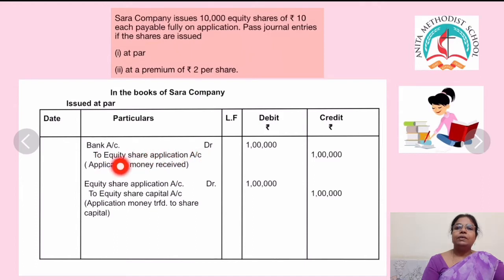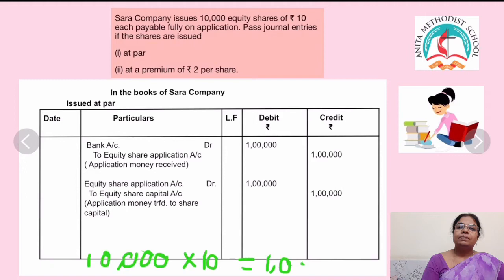Bank account debit to equity share application account 1 lakh, 1 lakh. How to find out this 1 lakh? How many shares? 10,000 at the rate of 10. That comes to 1 lakh.